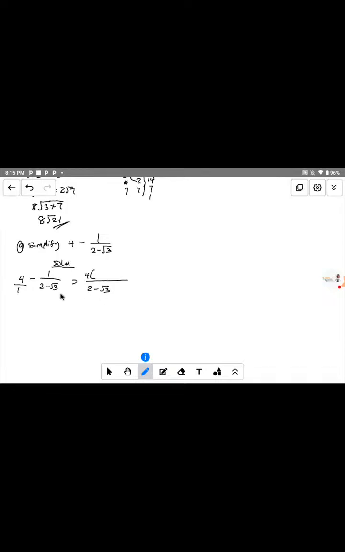So 2 minus root 3 multiplied by this, that will give us 4 open bracket 2 minus root 3 close bracket. After that we have minus. Now the next thing here, how many 2 minus root 3 can you find in 2 minus root 3? So 2 minus root 3 divided by 2 minus root 3 is 1. 1 times 1 here gives us 1.